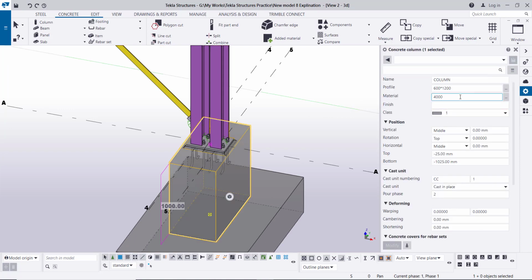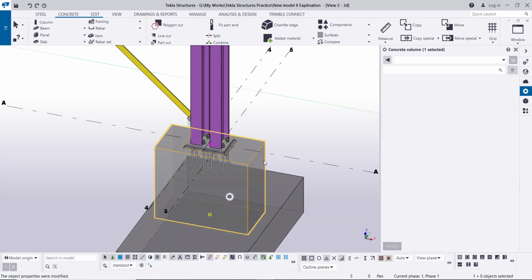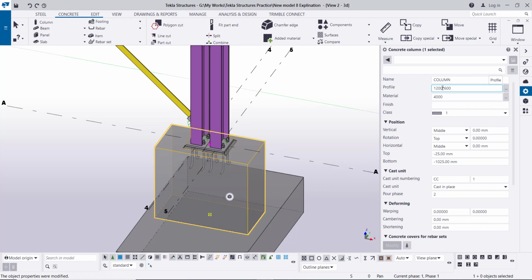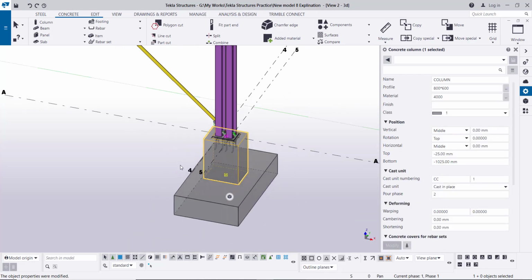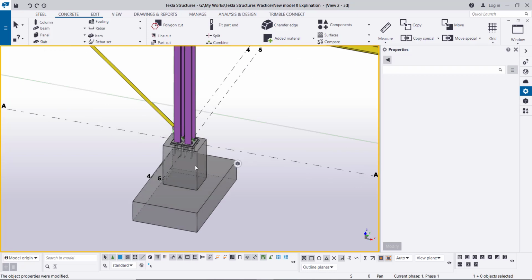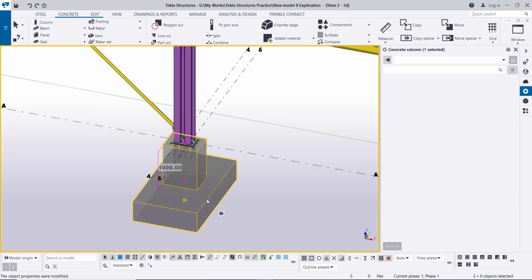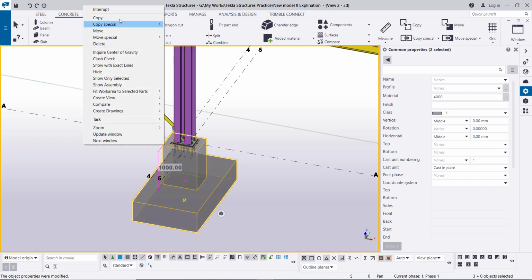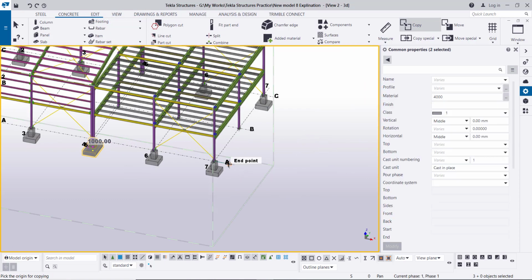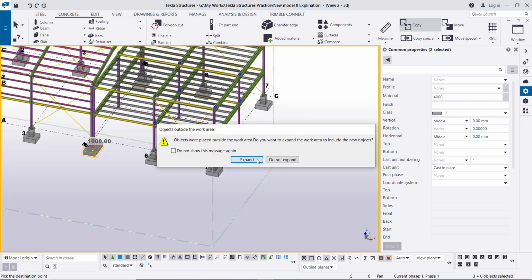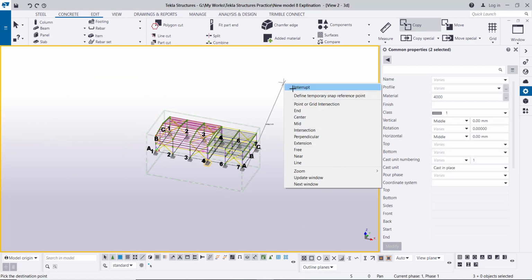Click on the pedestal and then use here 1 to 100, and here we will use the 600 and modify. Pedestal will be like this, and we can even reduce this one, make it like 800, it will be enough. Right click interrupt. So like this we are creating the foundation and pedestal at the joint, and select both and right click copy from this grid to that grid, expand, right click interrupt.